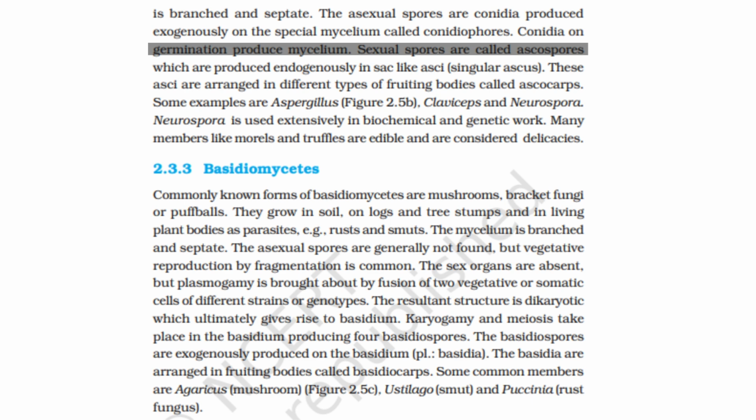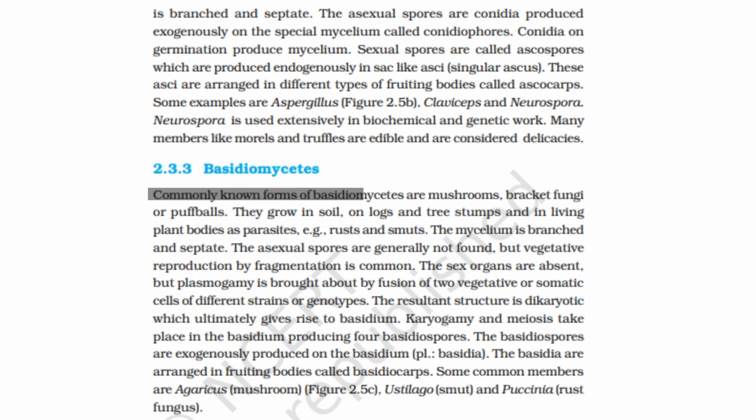Sexual spores are called ascospores, which are produced endogenously in sac-like asci, singular ascus. These asci are arranged in different types of fruiting bodies called ascocarps. Some examples are Aspergillus, figure 2.5b, Claviceps, and Neurospora. Neurospora is used extensively in biochemical and genetic work. Many members, like morels and truffles, are edible and are considered delicacies.